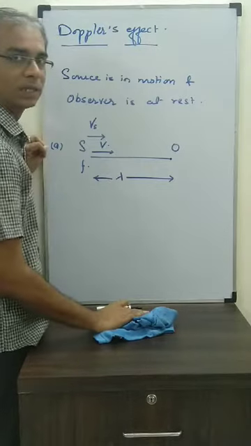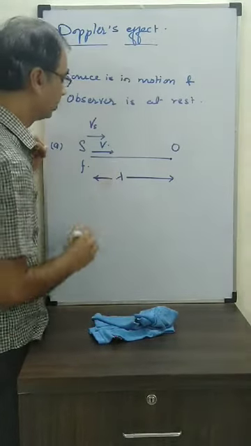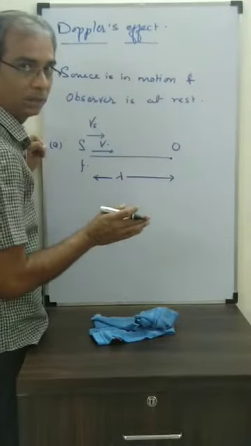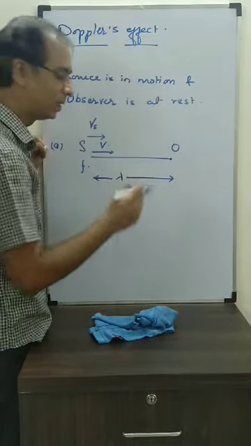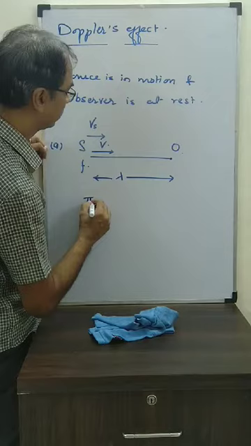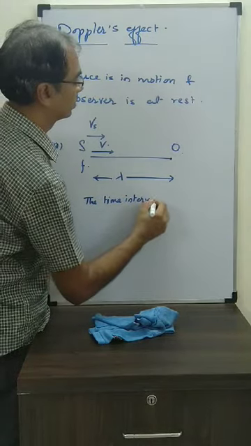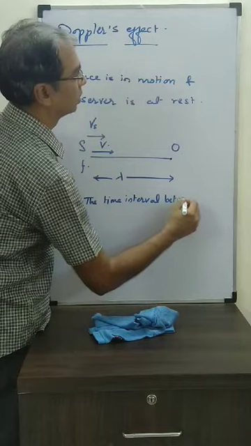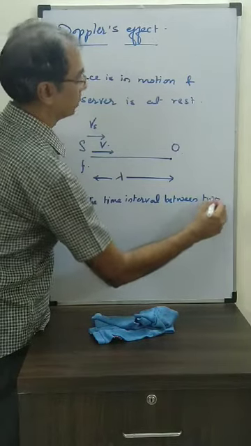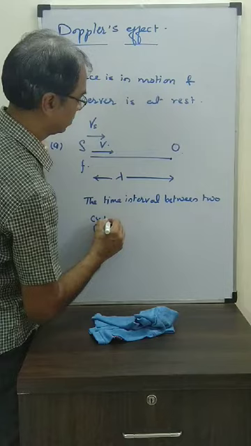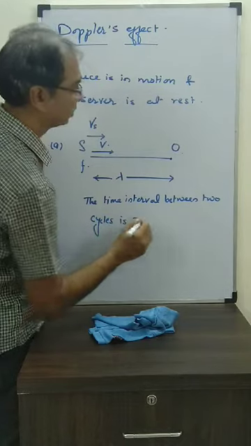After how much time will the next cycle be produced? After one time period. The time interval between two cycles is T, which is the time period.